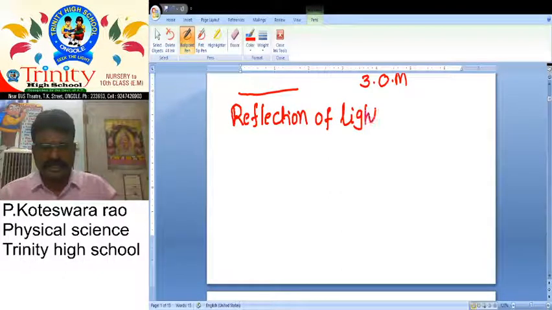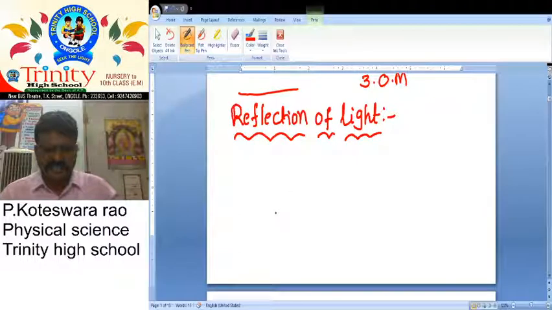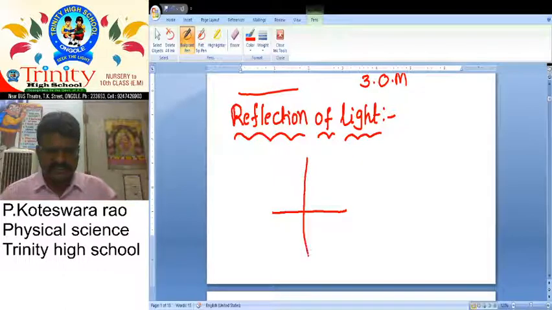What do you know about reflection of light? For example, this is one surface. We want to draw the normal line. The normal line means the line which is drawn perpendicular to the surface. And here we pass an incident light ray.